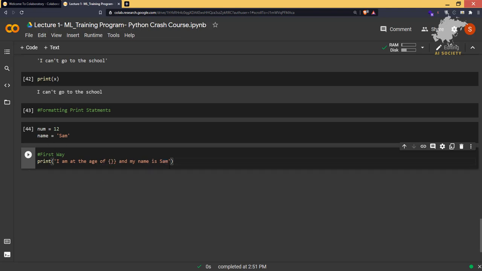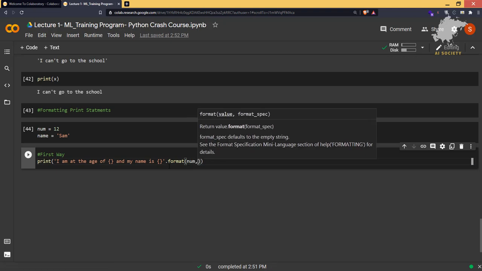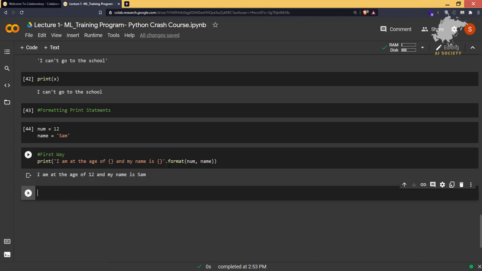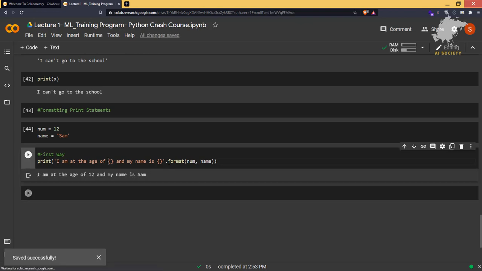So instead of the value, you have to type curly braces, and then type dot format and pass the variable num and the variable name. If I run the program, it will show us "I'm at the age of 12 and my name is Sam". That means this brace is detecting this variable and this brace is detecting that variable.